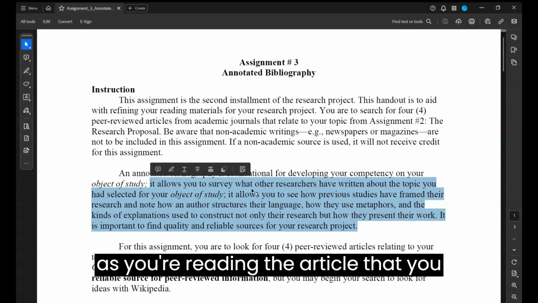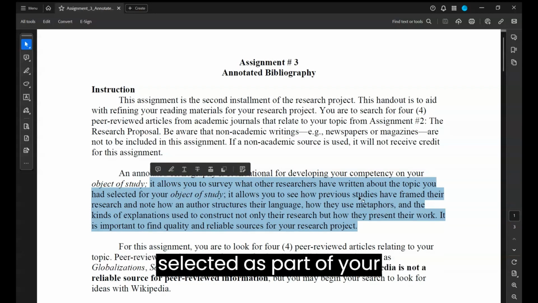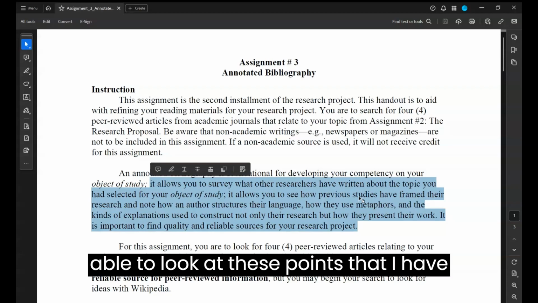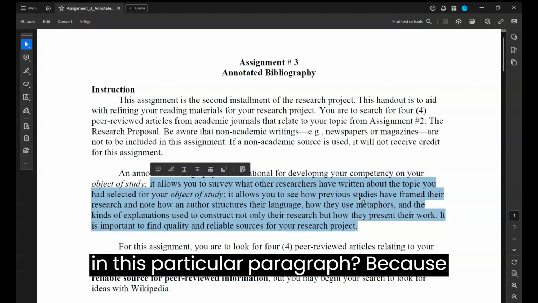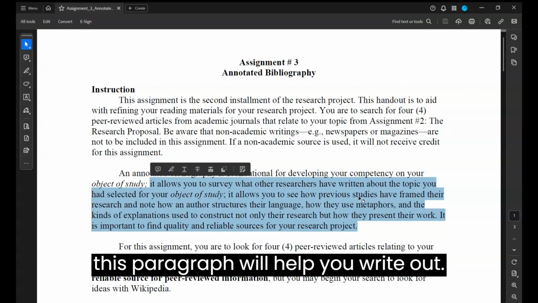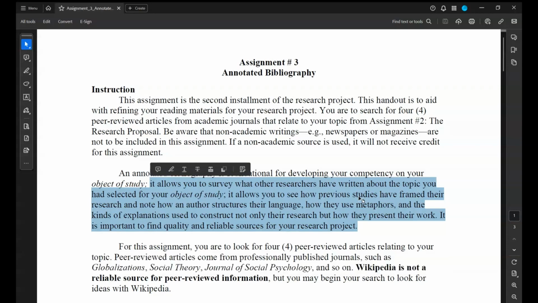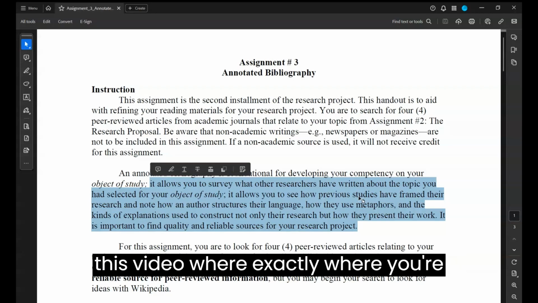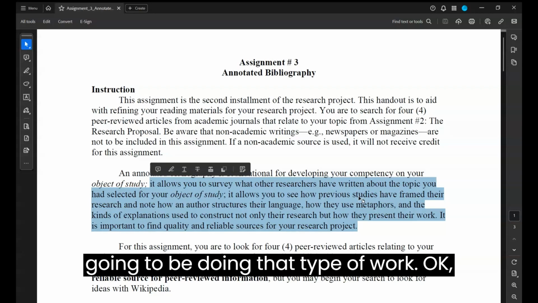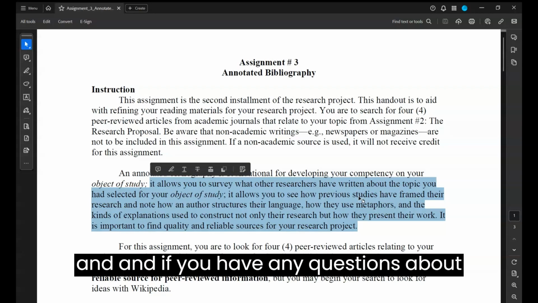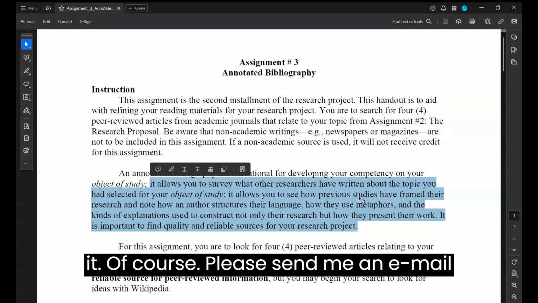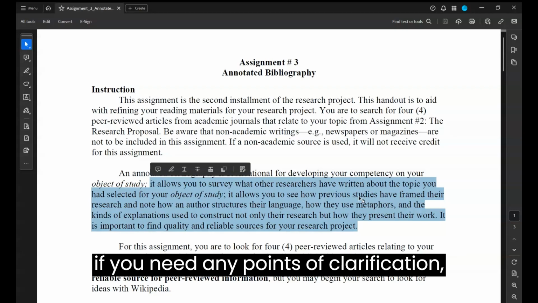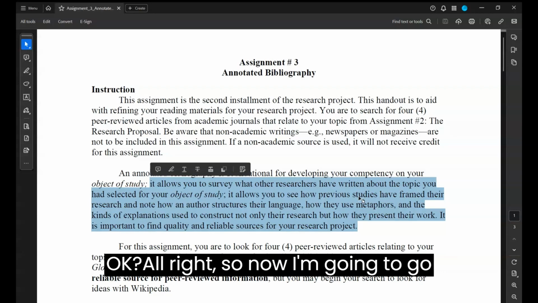As you're reading the article that you selected as part of your evidentiary research for your project, you want to be able to look at these points that I have in this paragraph, because this paragraph will help you write out the summary that you will need to do for assignment 3. I will show you in this video where you're going to be doing that type of work. If you have any questions about it, of course, please send me an email if you need any points of clarification.